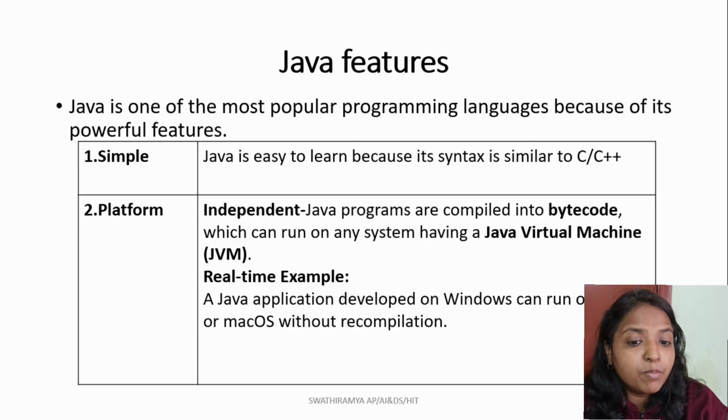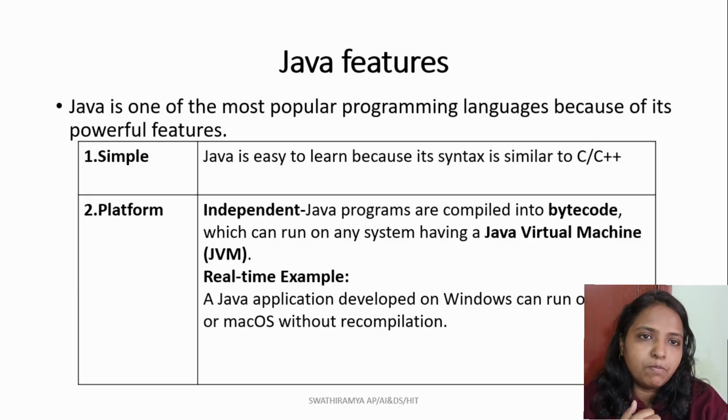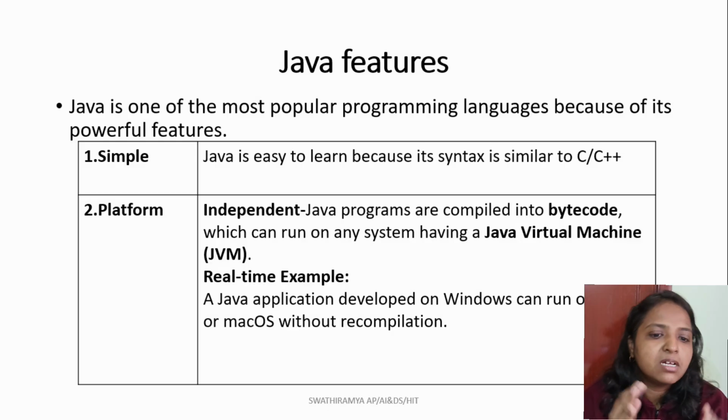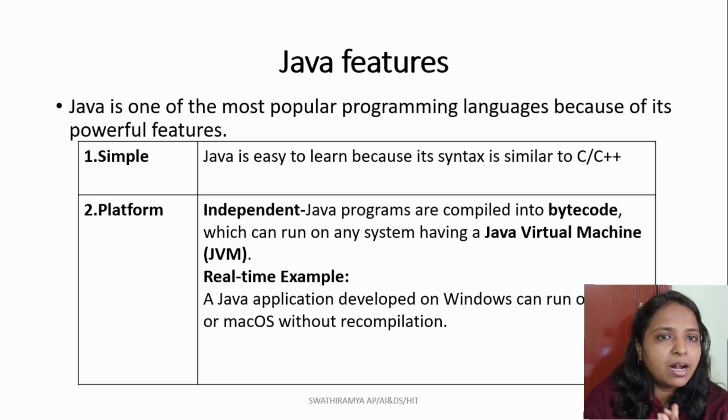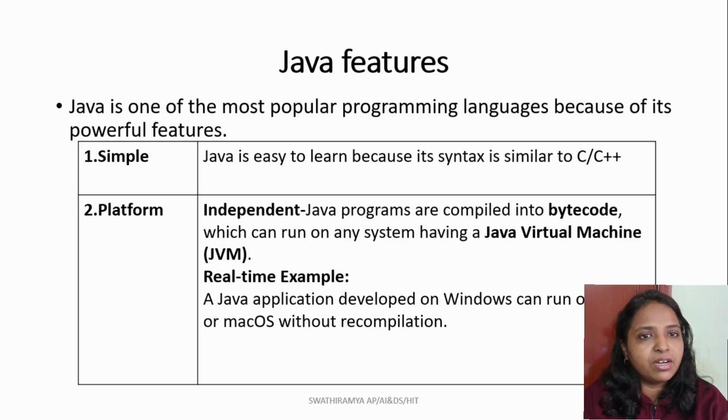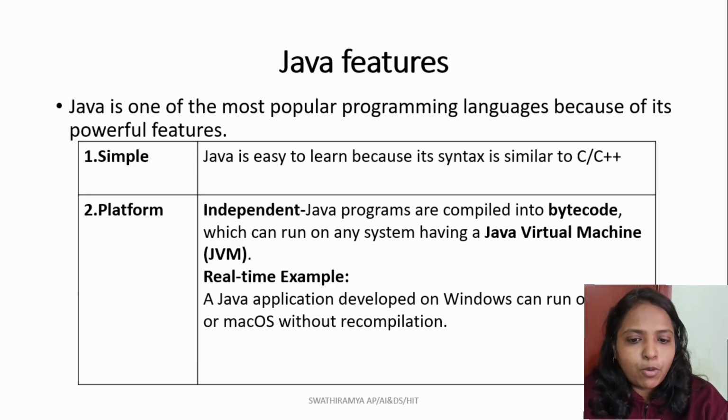Some of the important features we are going to discuss are: it is simple, platform independent, portable, secure, robust, multi-threaded, and object oriented. Each of these features contributes to Java's popularity. Let's understand these features one by one.